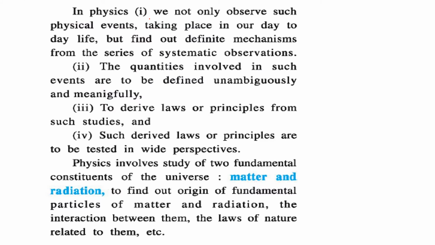In physics, we not only observe these physical events that go on day by day, but we also want to find out the definite mechanism, and this comes from a series of systematic observations and experiments. The quantities involved in such events need to be unambiguous. They cannot say two things at the same time. They need to be meaningful. And the laws or principles derived from such studies have to be tested; they can't just be called laws and principles if they are not tested in wide perspectives.